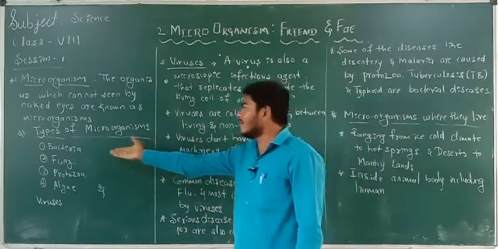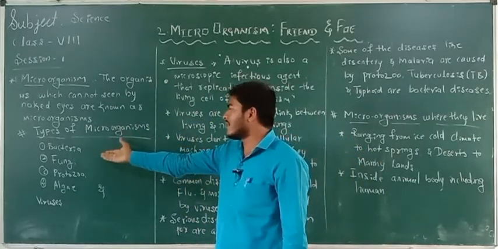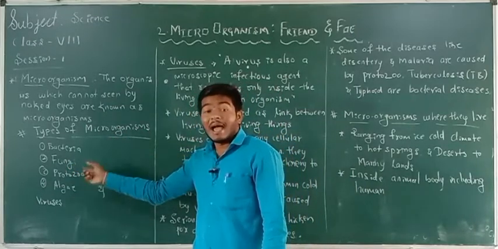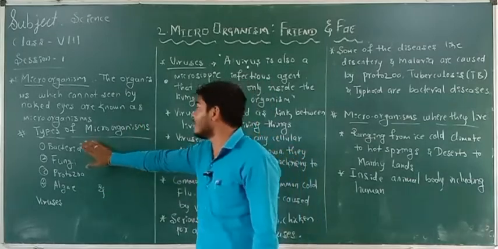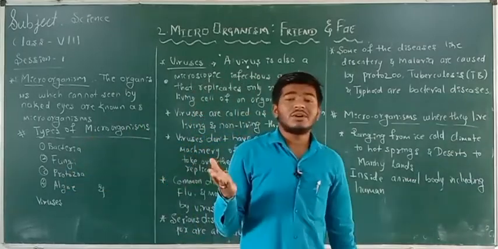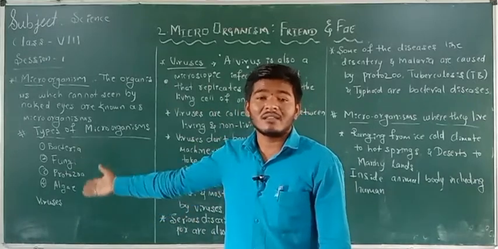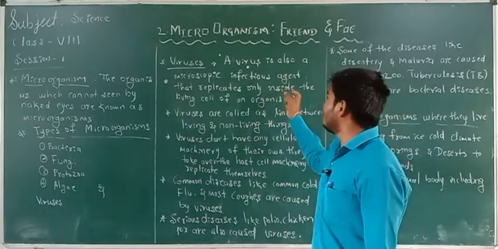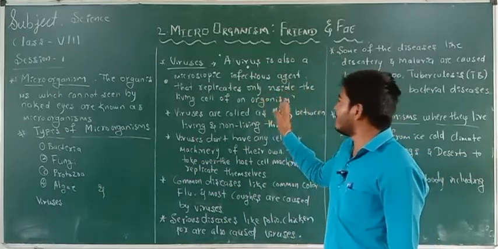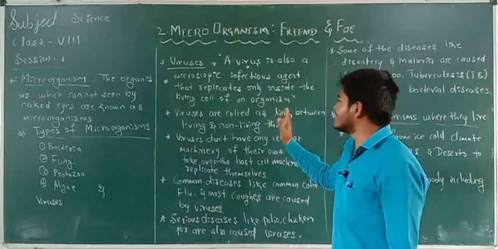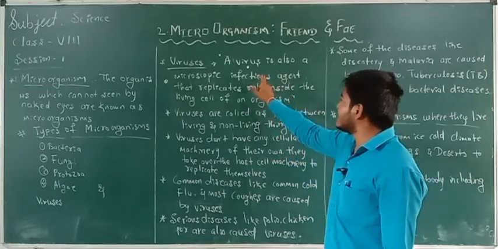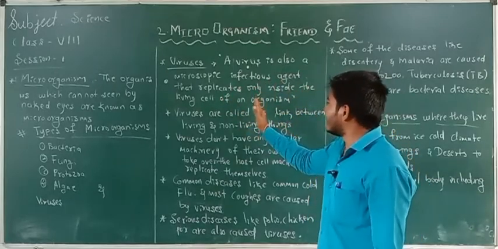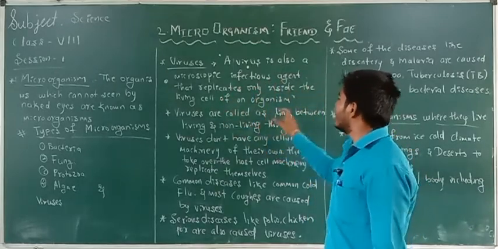What are the types of microorganisms? The types of microorganisms are bacteria, fungi, protozoa and algae. Virus is not a type of microorganism. Why are we not going to consider viruses? Then what are viruses? A virus is a microscopic infectious agent that replicates only inside the living cell of an organism.